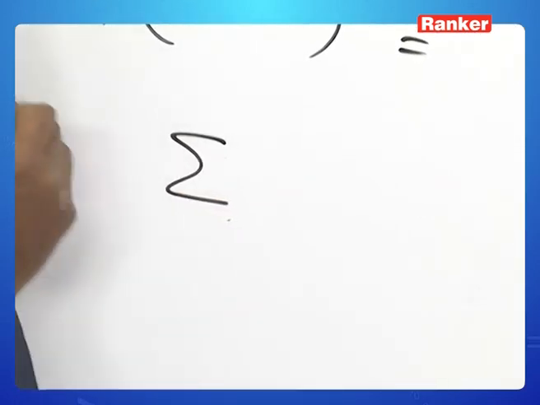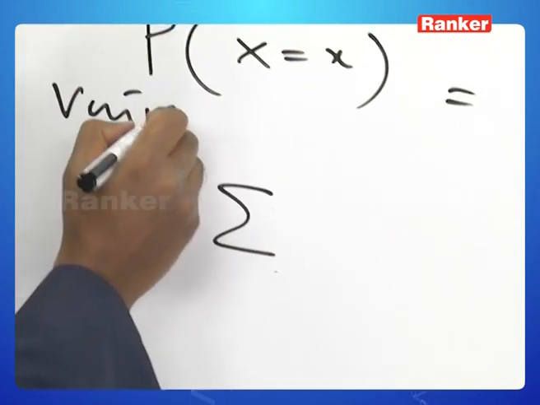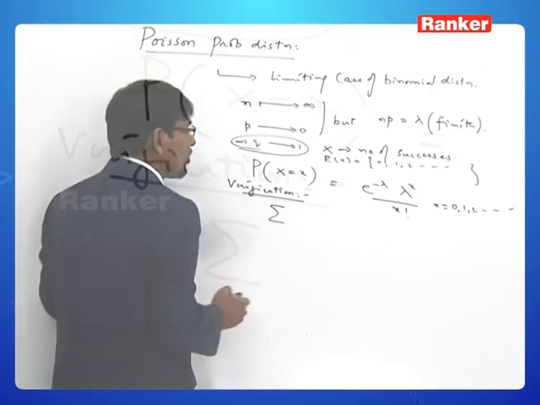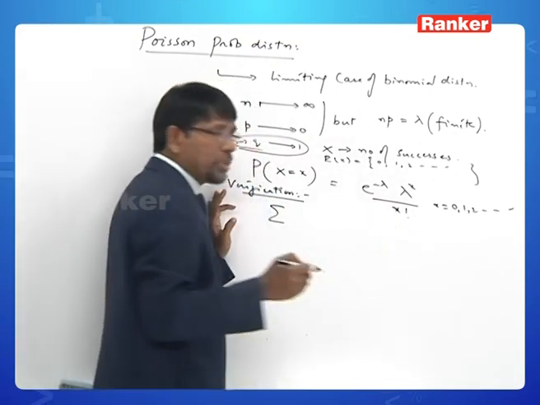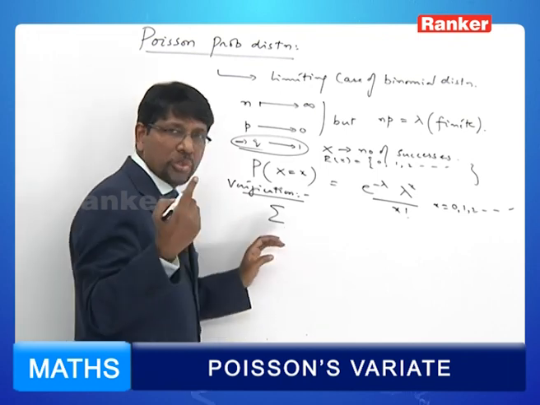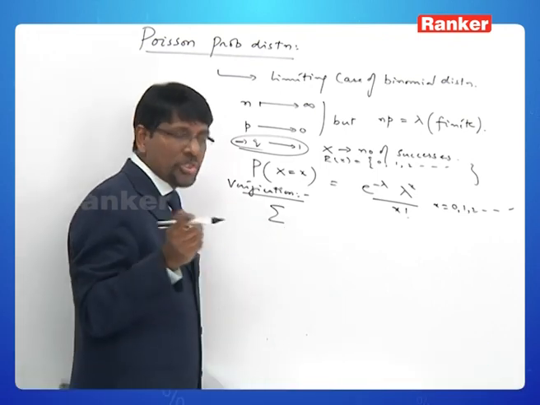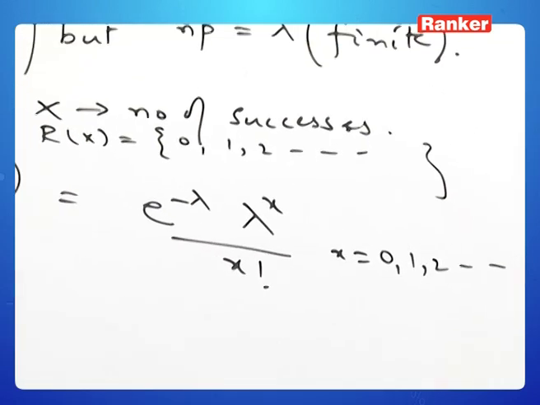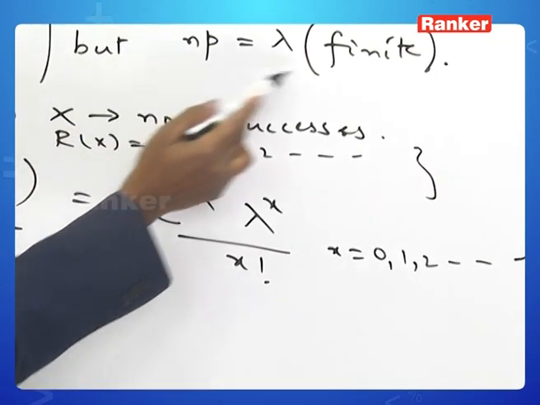So, the verification. e is that irrational number 2.718 something, which lies between 2 and 3. Natural logarithms are taken with respect to the base e, that is the e we are referring to here. So lambda is NP.